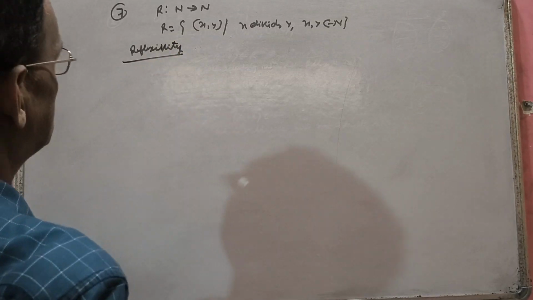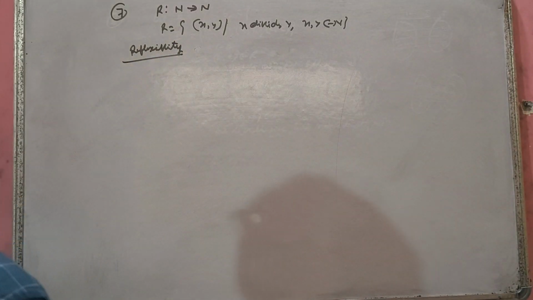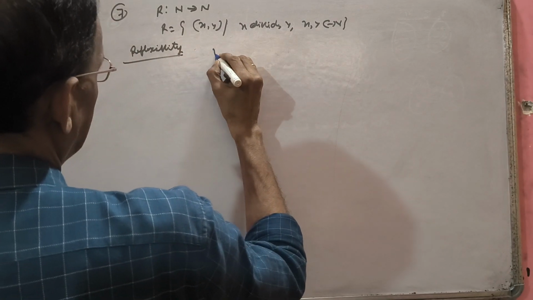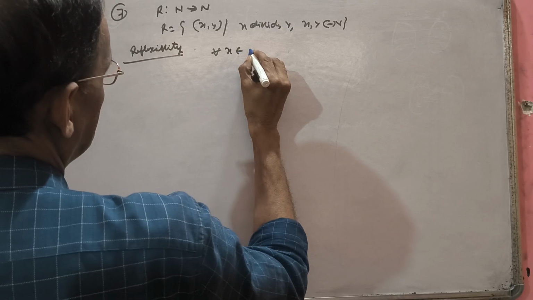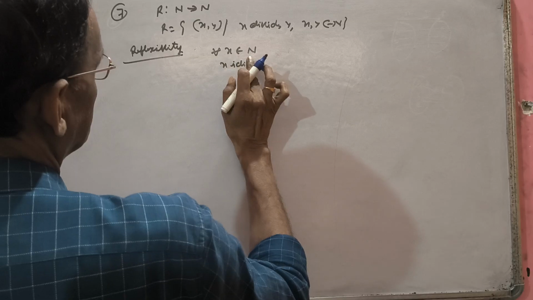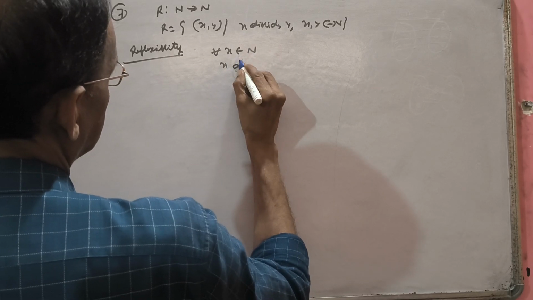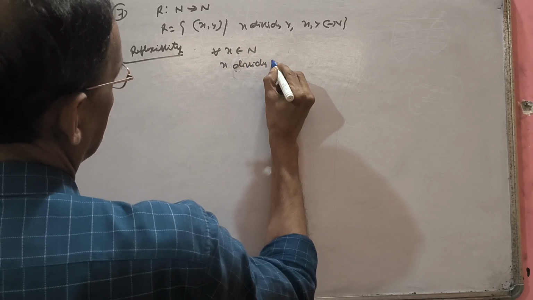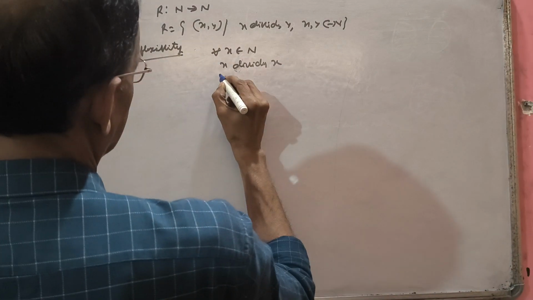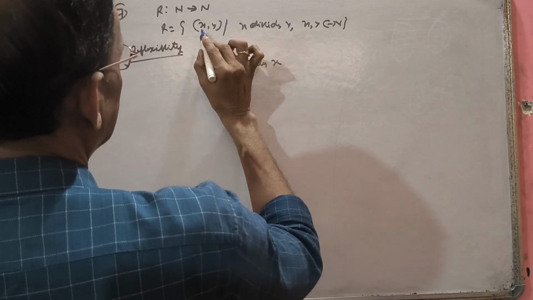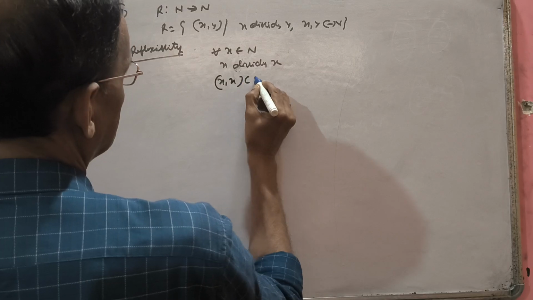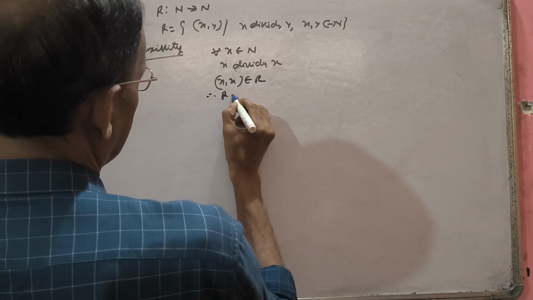For every x belonging to N, x divides x. 2 divides 2, 3 divides 3, 1 divides 1. If x divides y, then (x, y) should be in R. Therefore, R is reflexive.